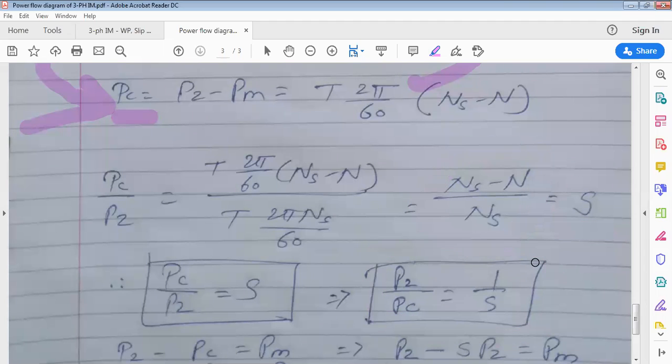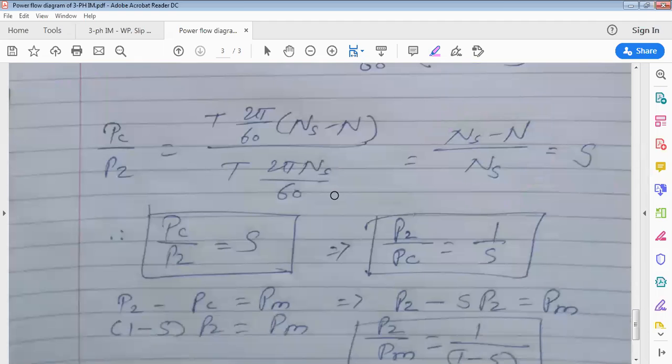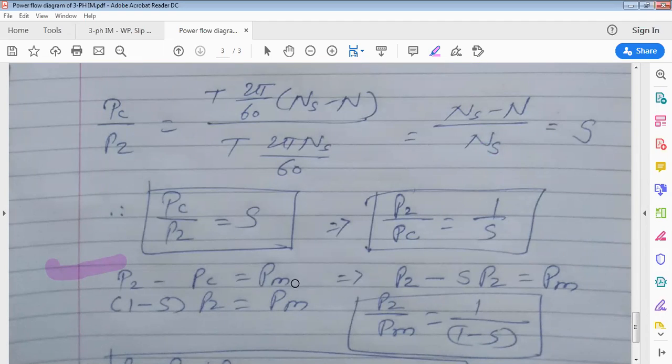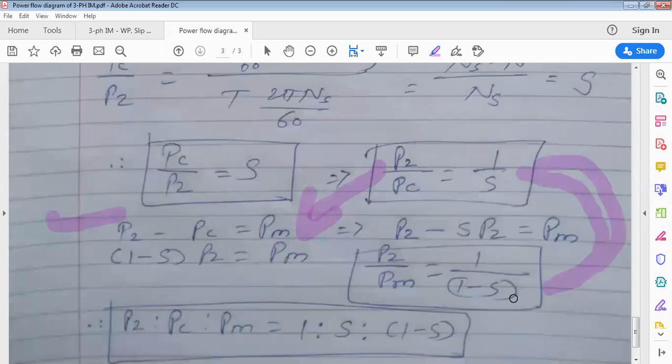Again, we want it in terms of PM also. So P2 minus PC is equals to PM. Put the values here. Replace PC, which is S times P2, and simplify it. What you will get is P2 by PM is 1 by 1 minus S. So if you observe both the equations, P2 by PC is 1 by S and P2 by PM is 1 by 1 minus S. So you get P2 : PC : PM is 1 : S : 1 minus S. Got the derivation? Clear to all of you?